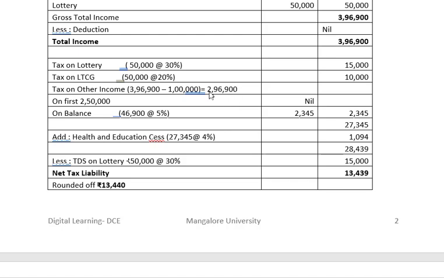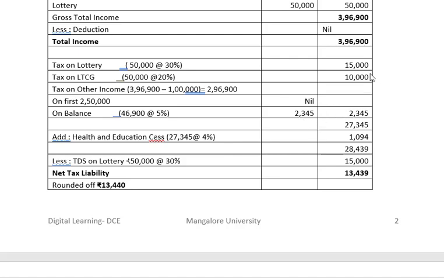2,96,900. Now on this balance, on the first 2,50,000, the tax is nil. On the balance, that is 46,900, the tax is at the rate of 5%, which comes to 2,345.